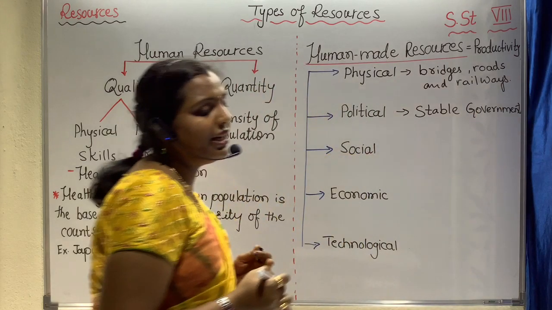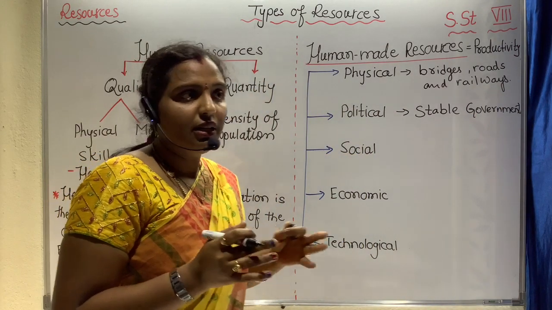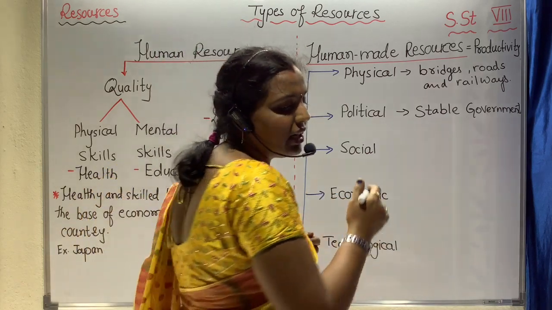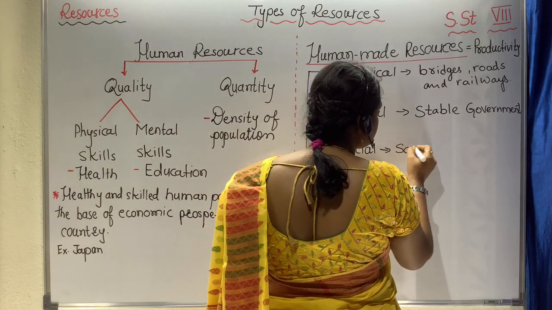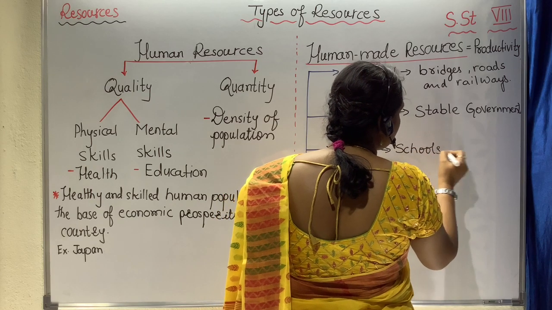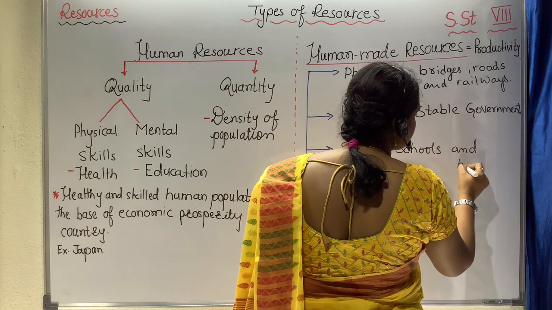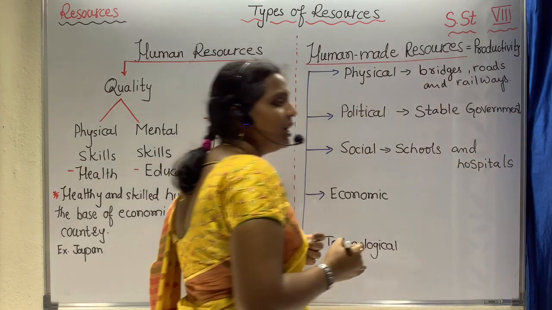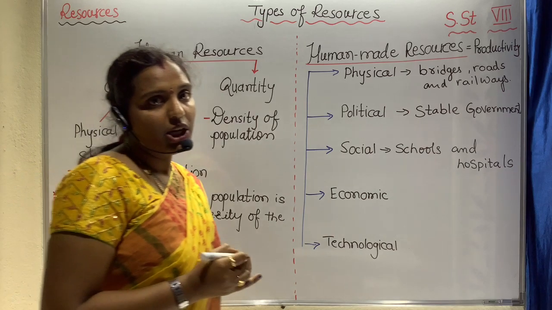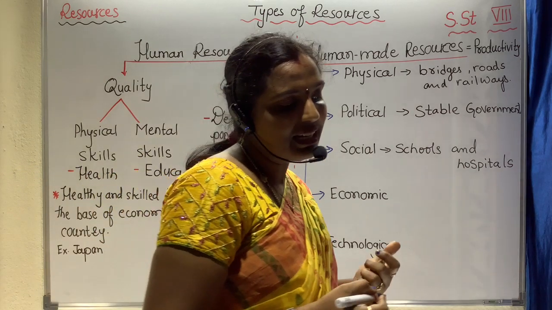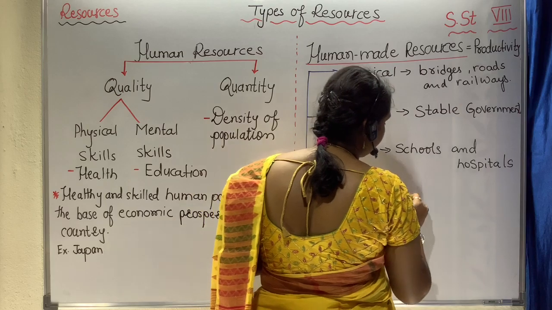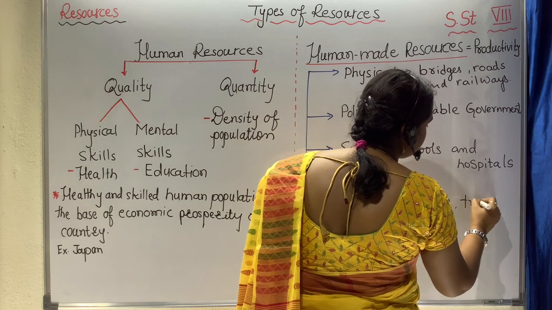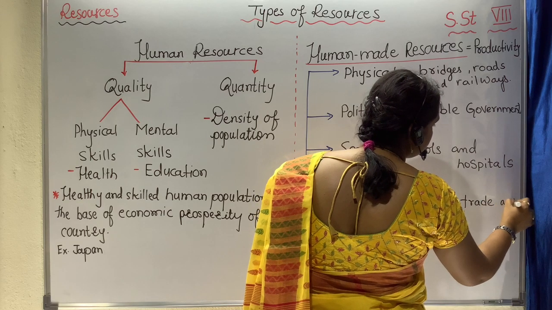Moving ahead, next social. That is what things in society will be utilized, like schools and hospitals. Now going next with the economical. Economy is talking about money, that may be banking, trade and commerce.